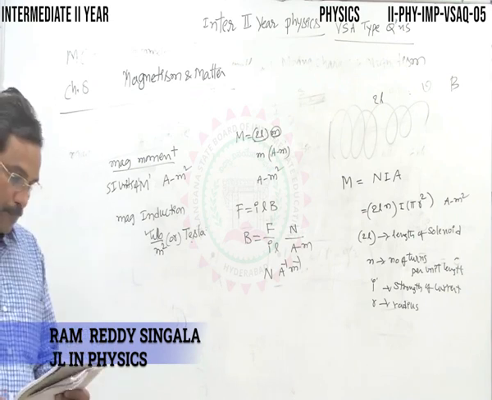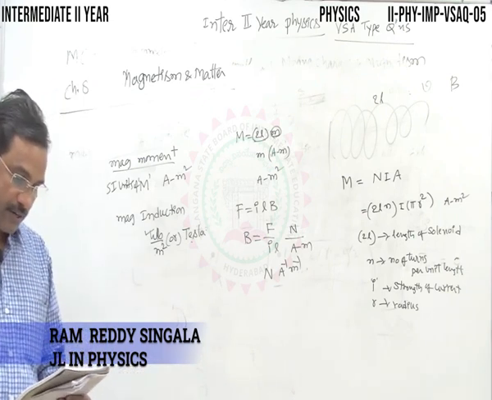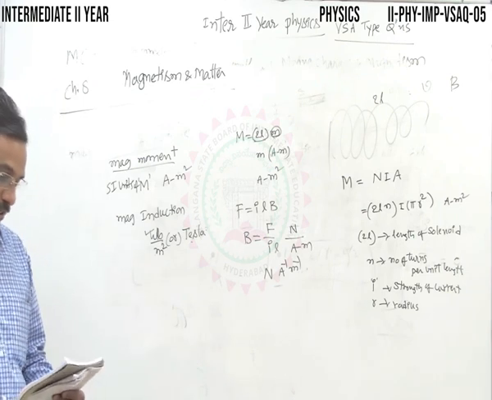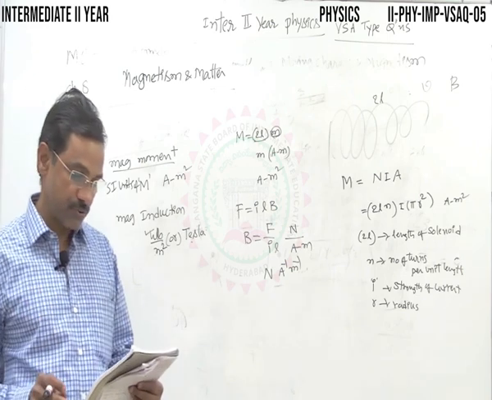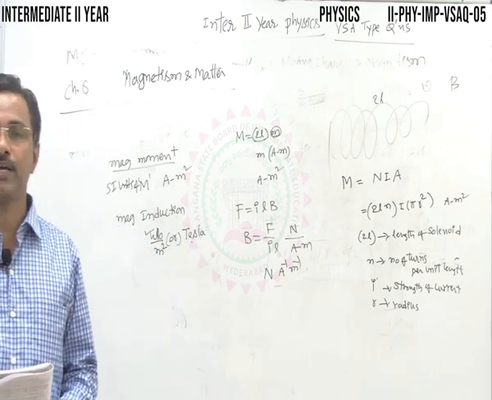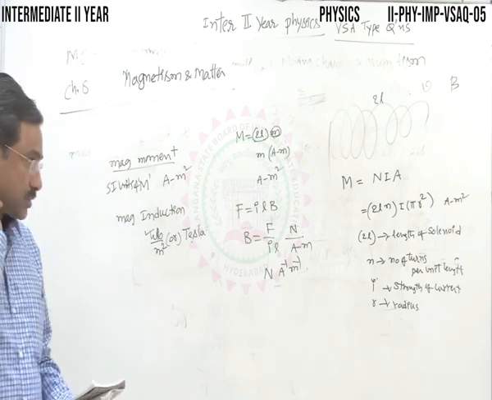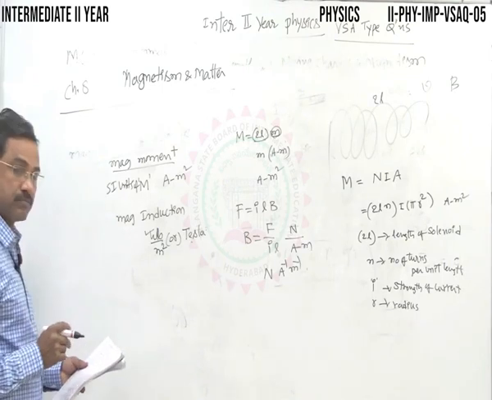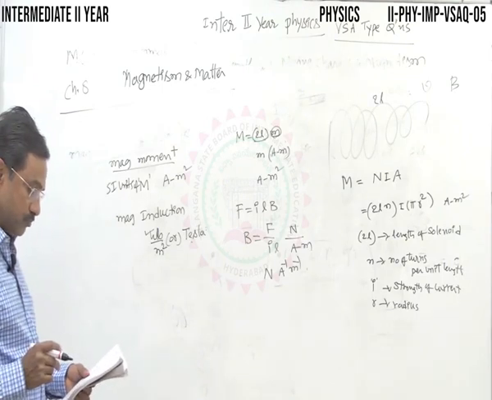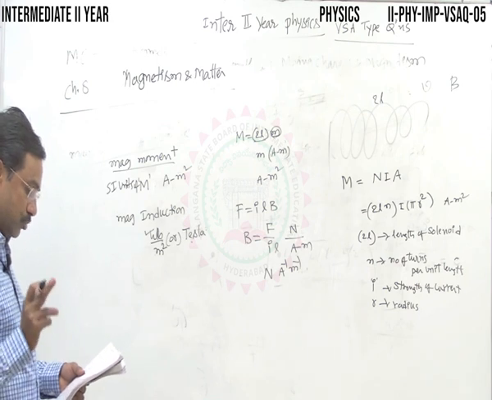Please note down: magnetic field lines are continuous closed loops. Why? Simple question here. Magnetic field lines form continuous closed loops. Why?